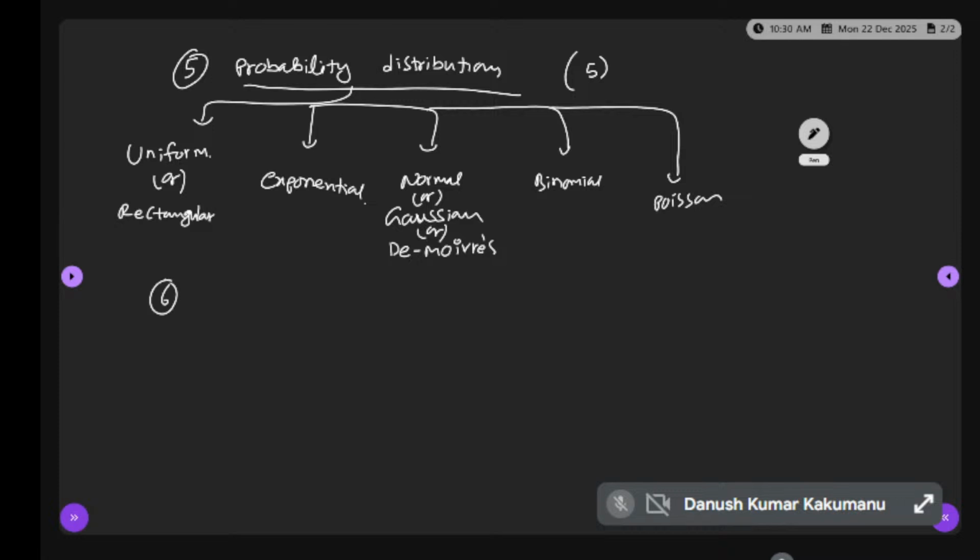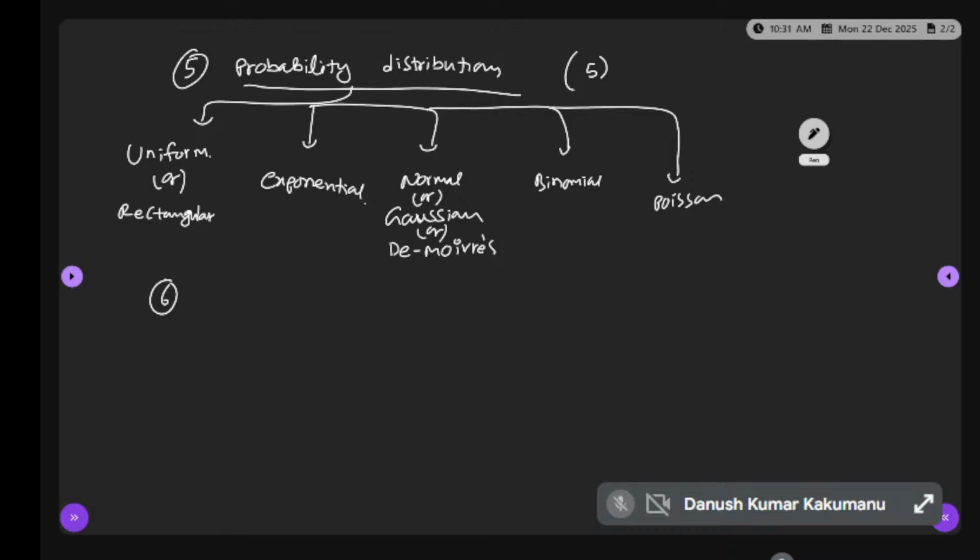Along with these 5, data science students have the other two to concentrate on: the T distribution and chi-square. For CSE students, no need. In the last 2 years' papers, they did not ask any question from these topics. Don't worry, but give them a little concentration. Most of the questions are from these 5 only, and they ask various questions also for data science.